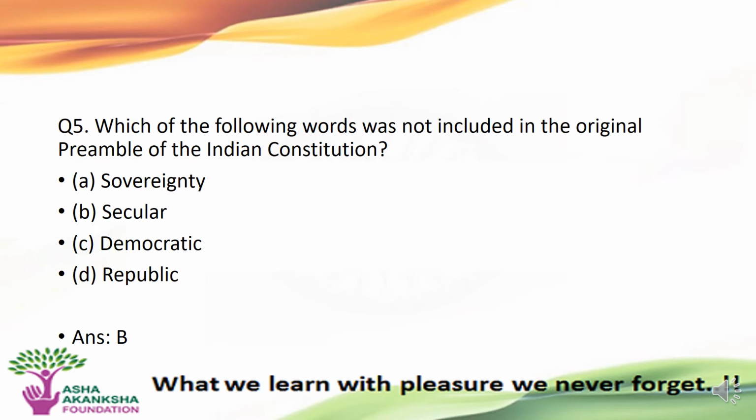The next question is, which of the following words was not included in the original preamble of the Indian Constitution? Options are A. Sovereignty, B. Secular, C. Democratic, or D. Republic. The correct answer to this question is option B, that is, secular was not included in the original preamble of the Indian Constitution.